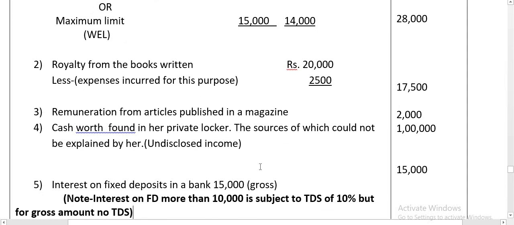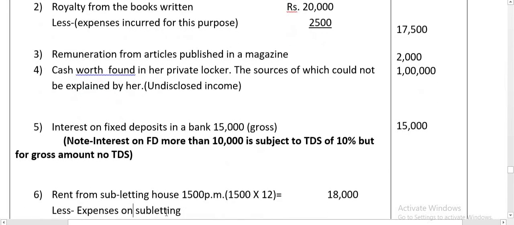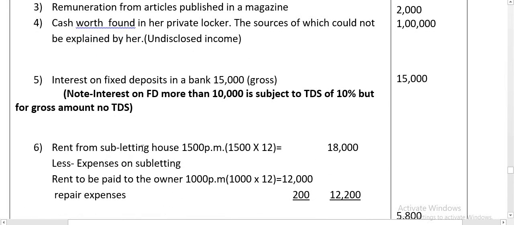Next, interest on fixed deposit in a bank 15,000, gross amount given. Interest on FD more than 10,000 is subject to TDS 10%, but for gross amount no TDS, it is directly taxable. Rent from subletting here directly given. Rent from subletting means rent received from subletting. 1,500 into 12, 18,000, minus expenses on subletting.